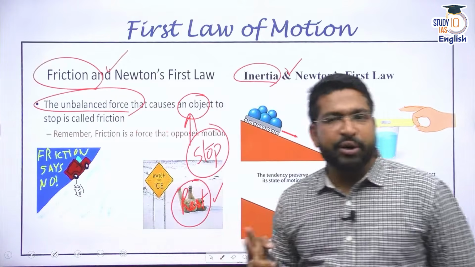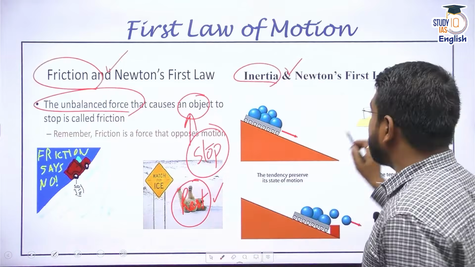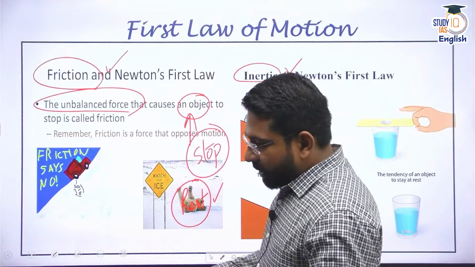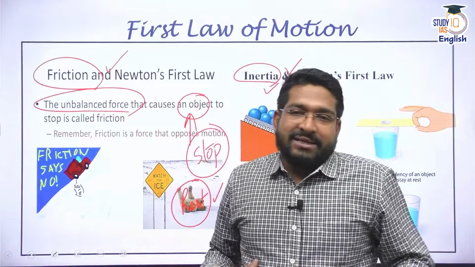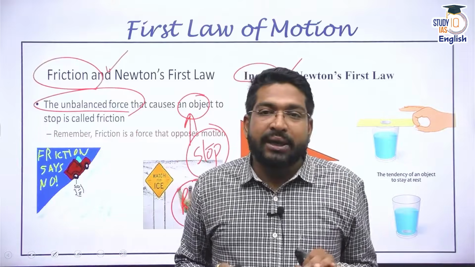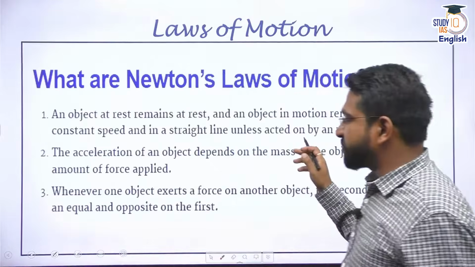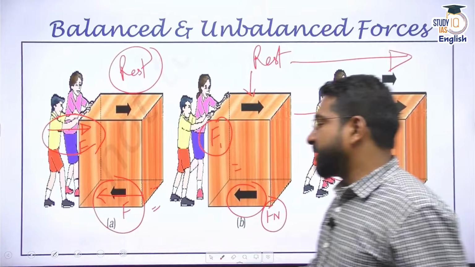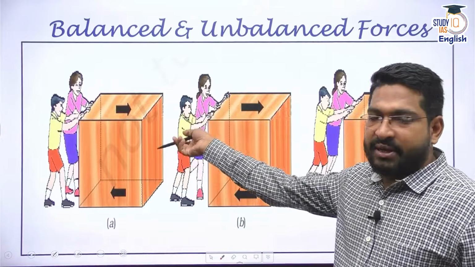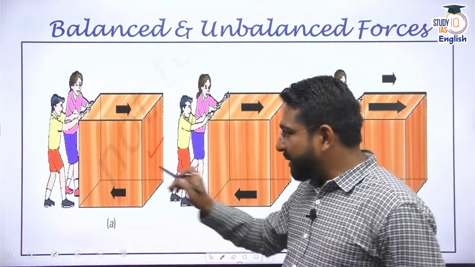The second important concept that Newton's first law gives is the idea of inertia. If any body is at rest, it tends to remain at rest. Let me explain through this example. This box or cupboard is trying to remain at rest.